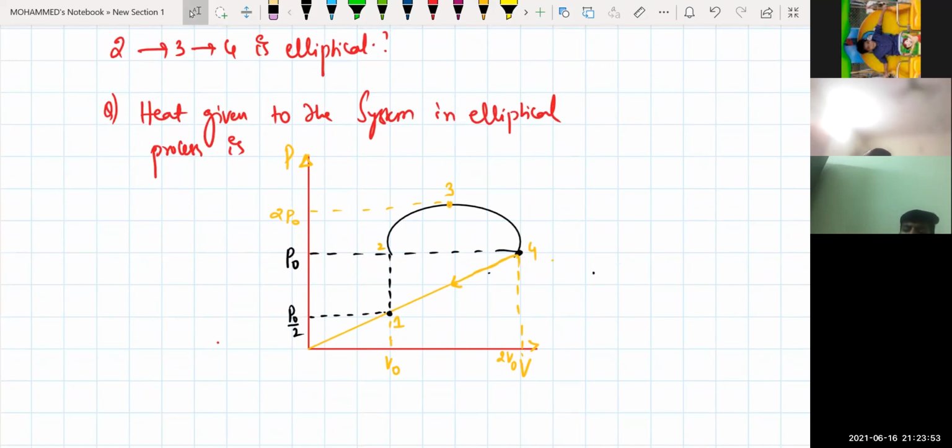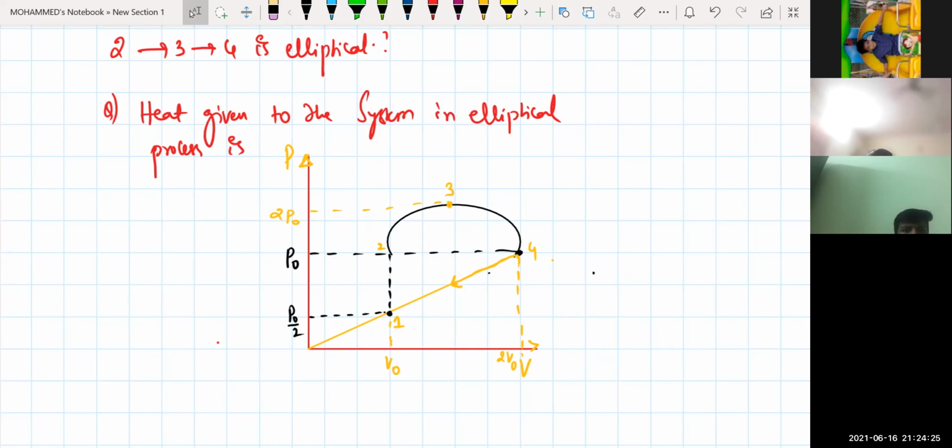Now what is asked is: heat given to the system in the elliptical process only is how much? Heat given in the elliptical process is equal to how much? Now can you tell me what the elliptical process is here? The elliptical process is from 2 to 3 only, beta. Now, if I take from 2 to 3, what is happening to the volume, beta? Is the volume increasing or decreasing? Increasing.